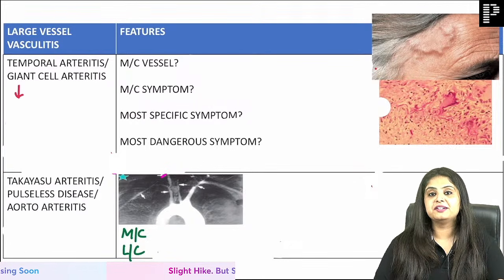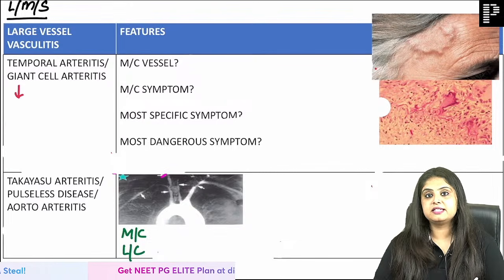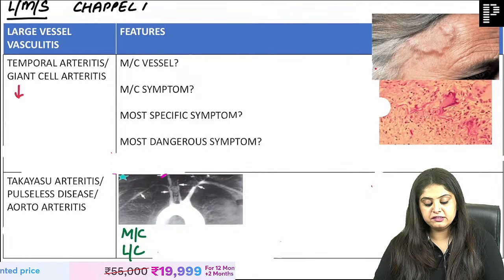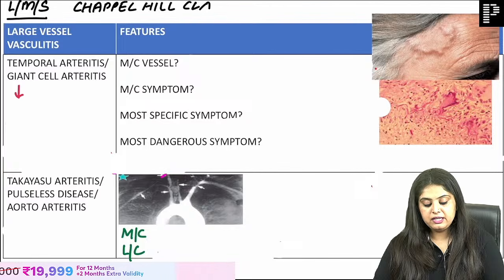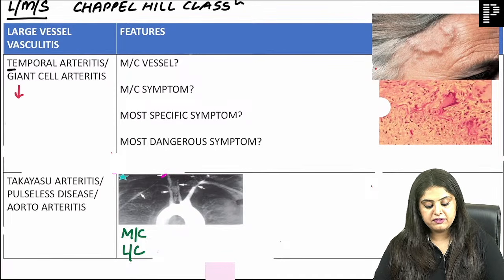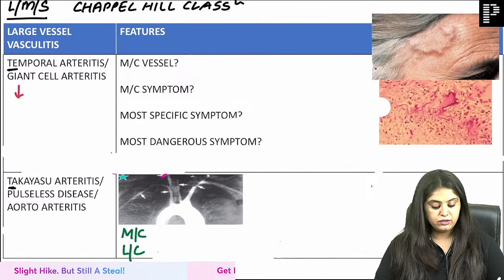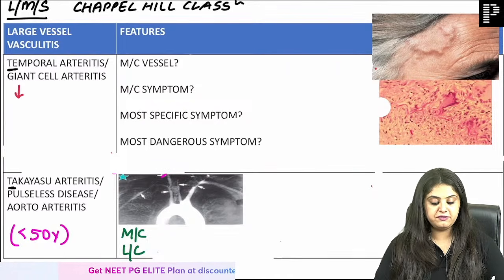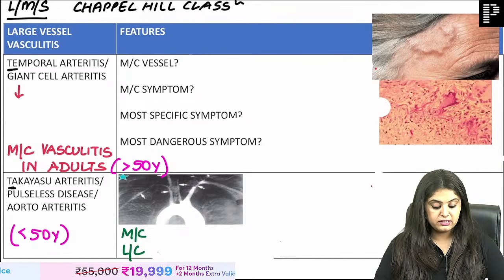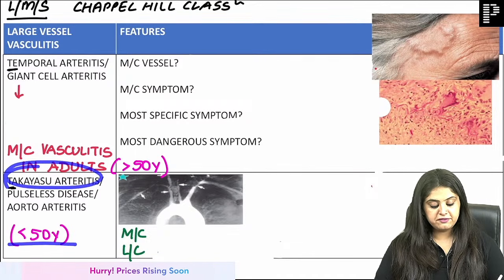So now over here, if I ask you that I will teach you large, medium and small vessel vasculitis, okay? You will tell me the classification. What is the name of this classification on the basis of which this is done? This is the Chapel Hill classification. Basic nahi bhulna. Under large vessel vasculitis, ma'am, you have T and T, temporal and Takayasu. Right now you're teaching us Takayasu, and you said that in Takayasu the age will be less than 50, and in giant cell arthritis the age will be more than 50, and that is actually the most common vasculitis that you see in adults. Right now, Takayasu less than 50, number one.